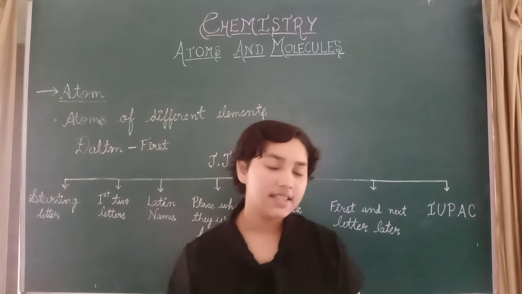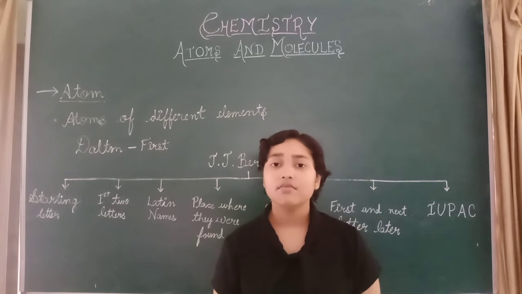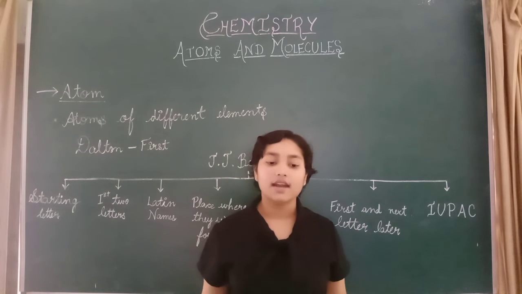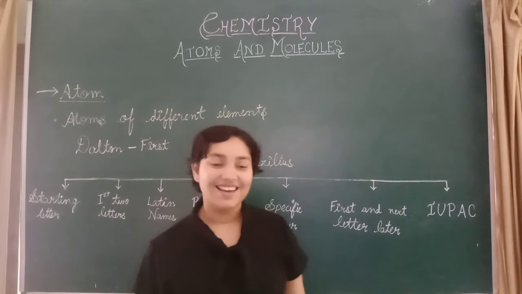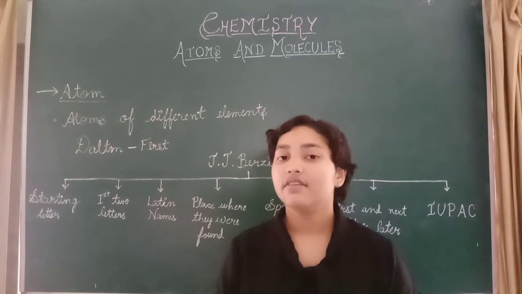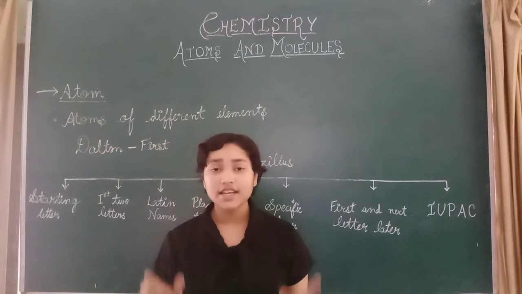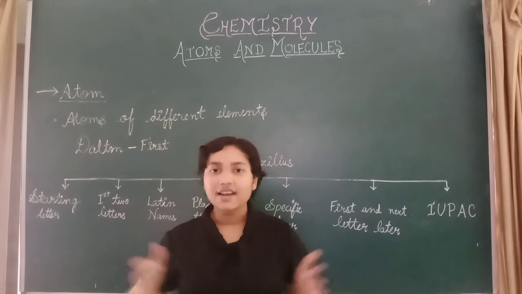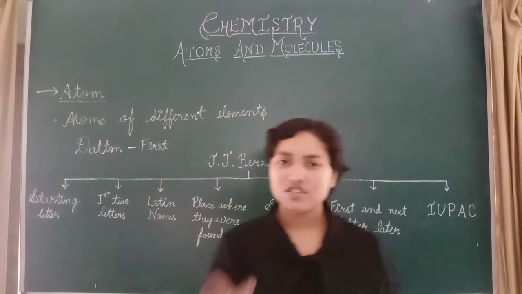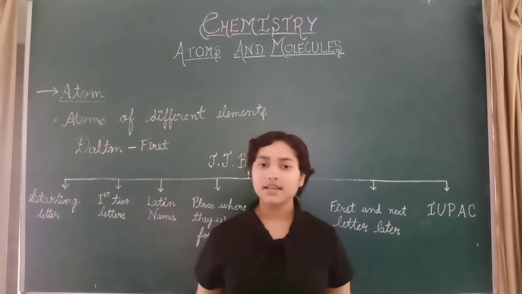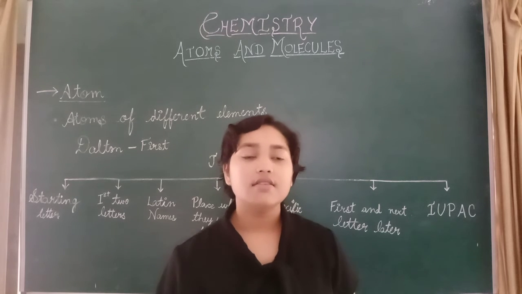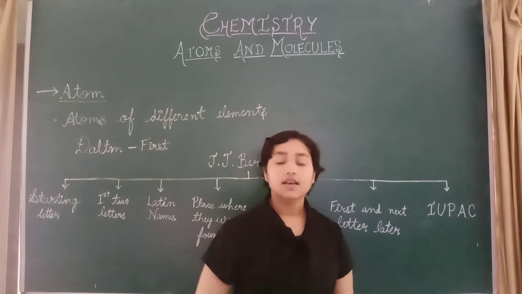The benefit of making symbols is that it requires less time, because writing long spellings will take more time in exams and we would drop just 2 or 3 questions. So it takes less time to write and saves our time, and it needs very little space. Very long spellings take much more space. So it takes very little space because there are just 2 or 3 letters in the symbols. So it requires less time and less space, and they are easier and faster to write, and they represent